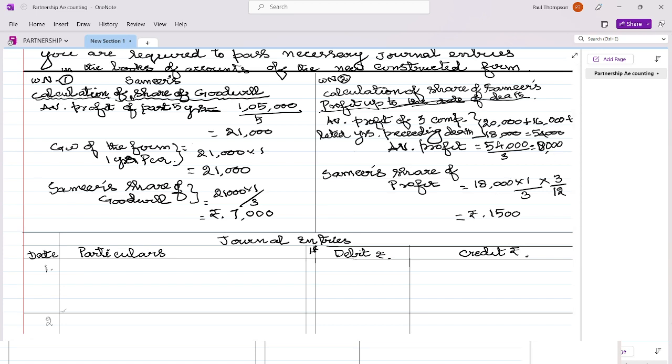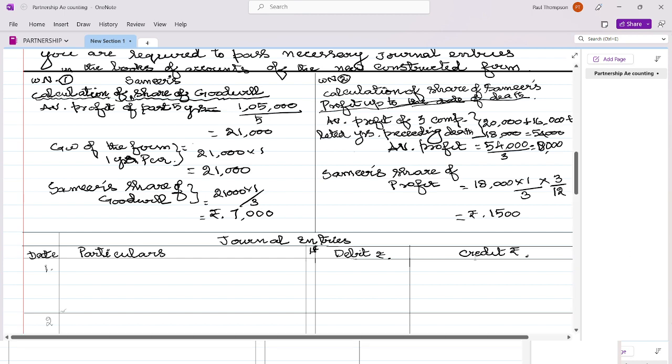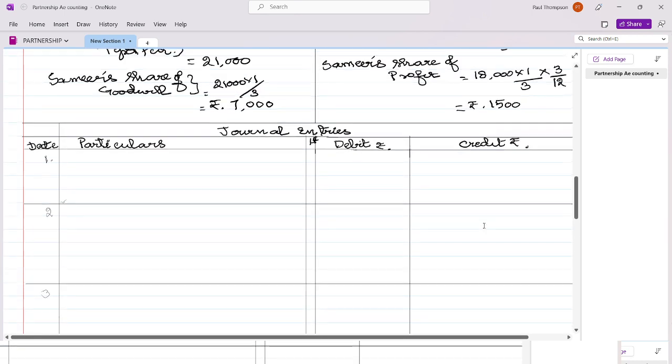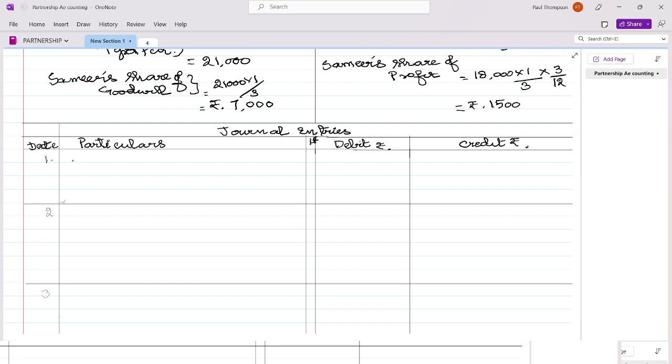Okay. So now you have to make the journal entries clearly. The format should always be proper, and always leave some space in your journal entry so that any mistake you make, you can correct it. Okay. So now land and building account, you have to write it in full, because there is an increase of 50%.